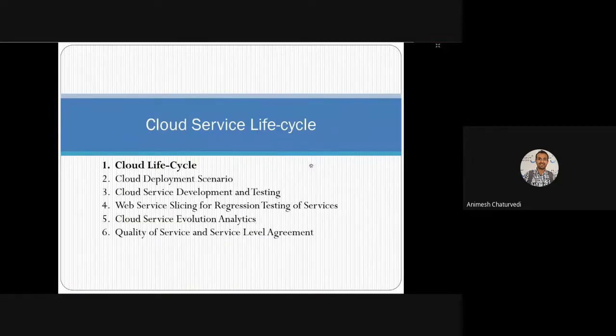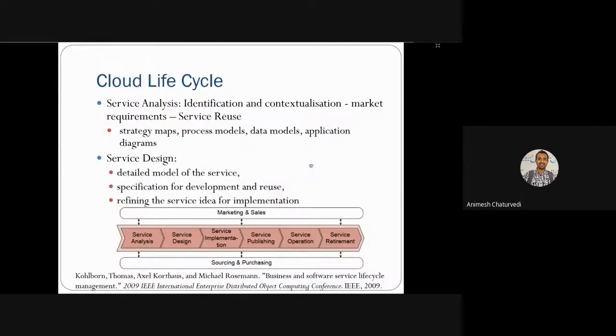So what we are going to see in this, we'll see first simple cloud lifecycle, then cloud deployment scenario, and cloud service development and testing, web service slicing for regression testing of web service, then cloud services evolution analytics, then quality of service and service level agreement. So first of all, we'll start with cloud lifecycle.